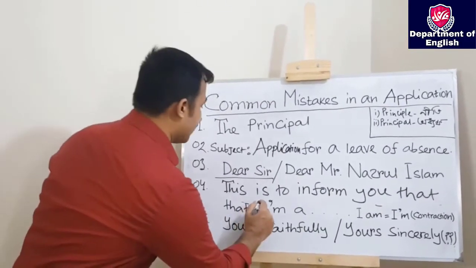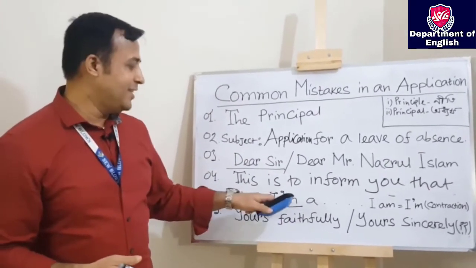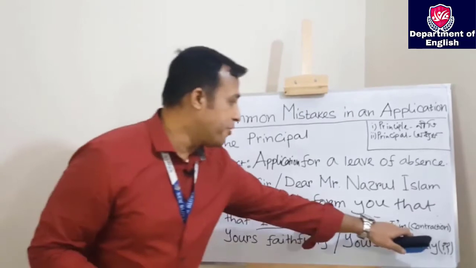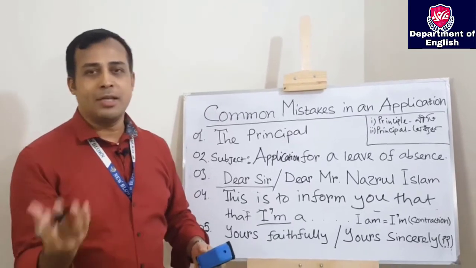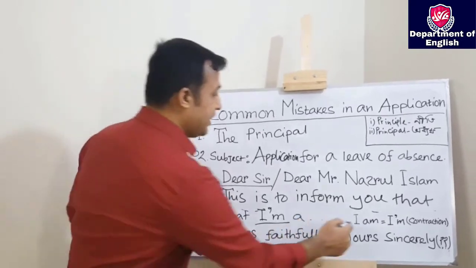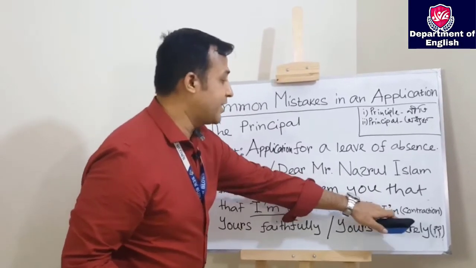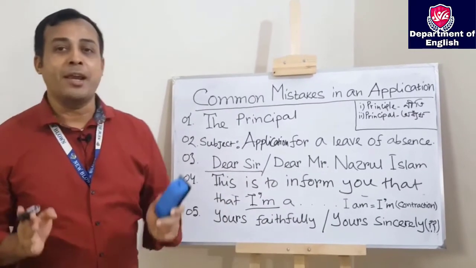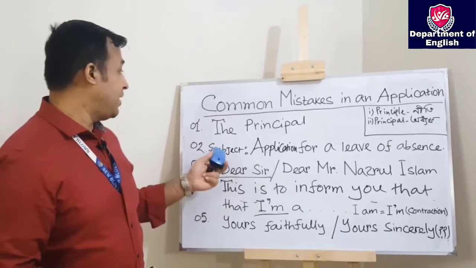Now, one last thing we are left with, that is this one. So can you guess why it is problematic and why I have underlined it? Yes, that is known as contraction. Contraction means when we omit a letter or more after or before some word, that is known as contraction, okay? You see that it is "am", and you have omitted "a" from here and used an apostrophe, and this kind of act is called contraction, okay? And contraction is not allowed in an application. It is completely prohibited.